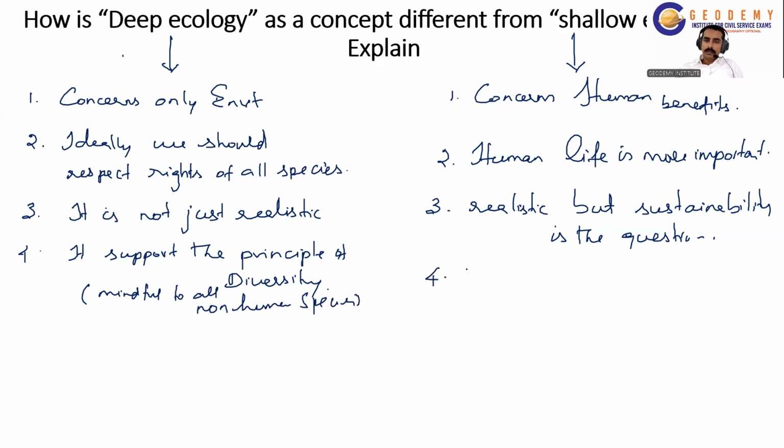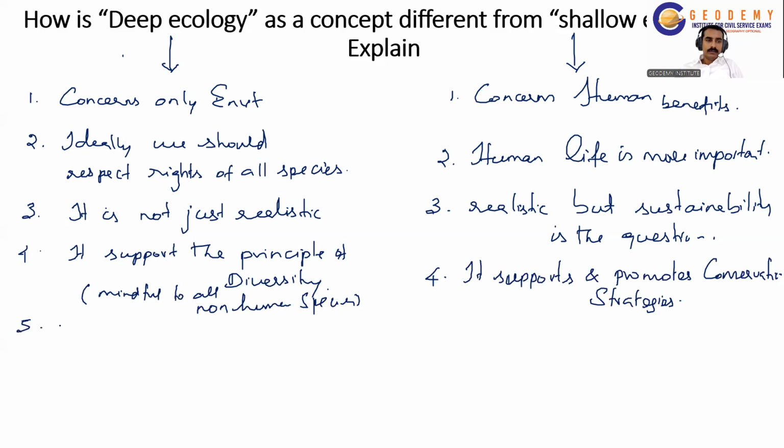And the shallow ecologist supports and promotes conservation strategies. They will be concerned about the environment, but they will promote conservation strategies here.